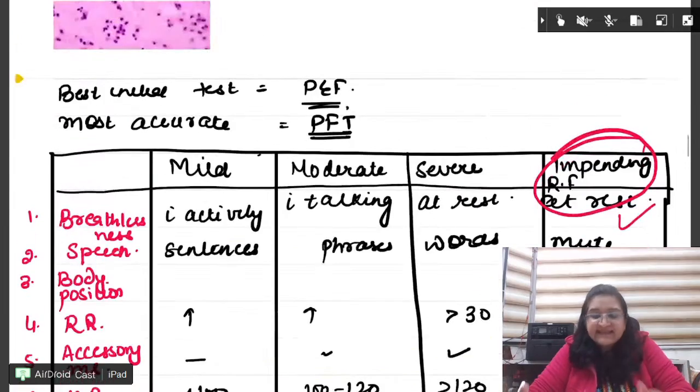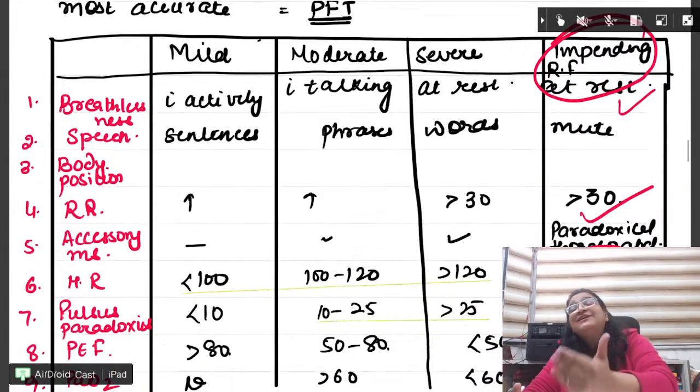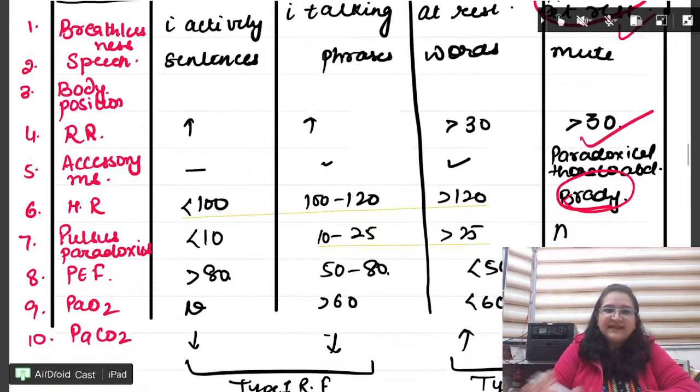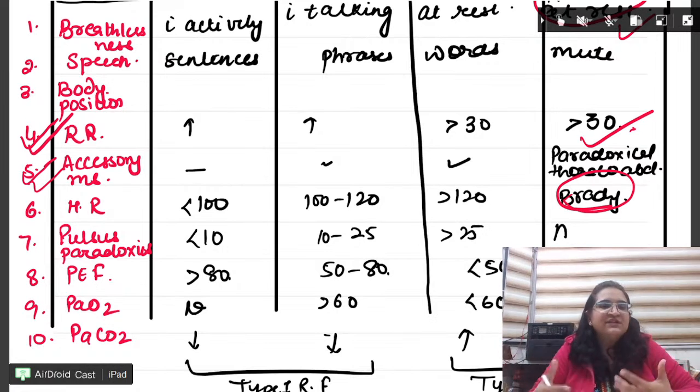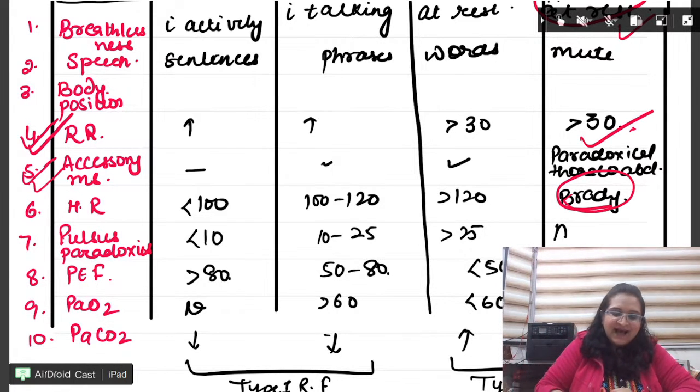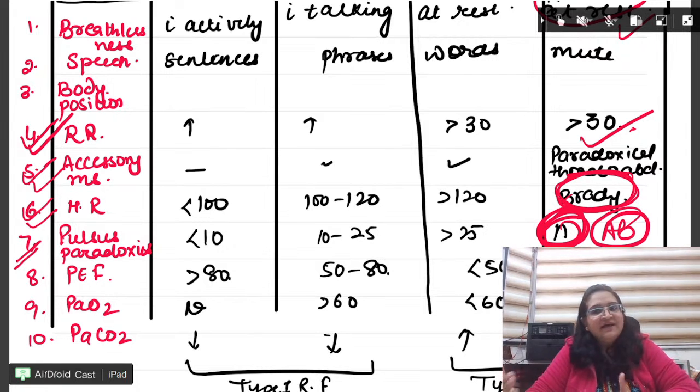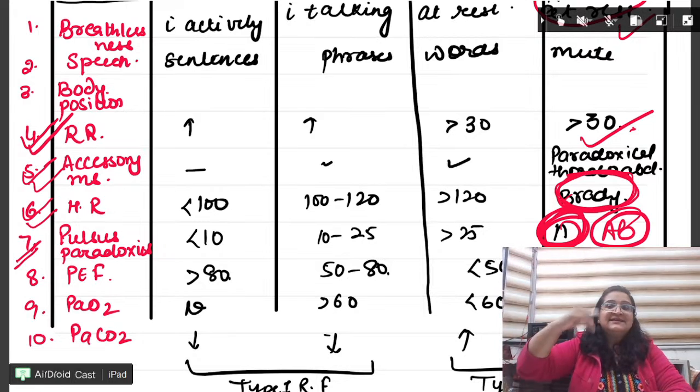Fine. So this is status asthmaticus or severe acute asthma attack, right? The difference is the respiratory rate. Please remember point 4. Respiratory rate is increasing. As severity happens, we start using more accessory muscles. Fine. Heart rate, in severe you might have bradycardia. Pulsus paradoxus becomes absent in severe cases. Otherwise, it will remain normal in the milder and moderate cases. But as severity increases, it becomes absent.